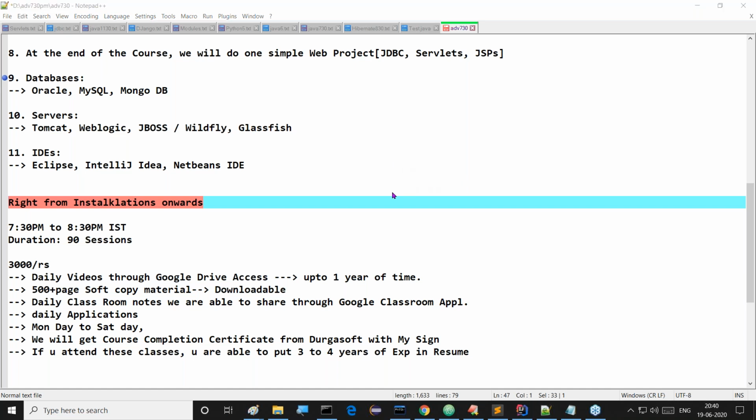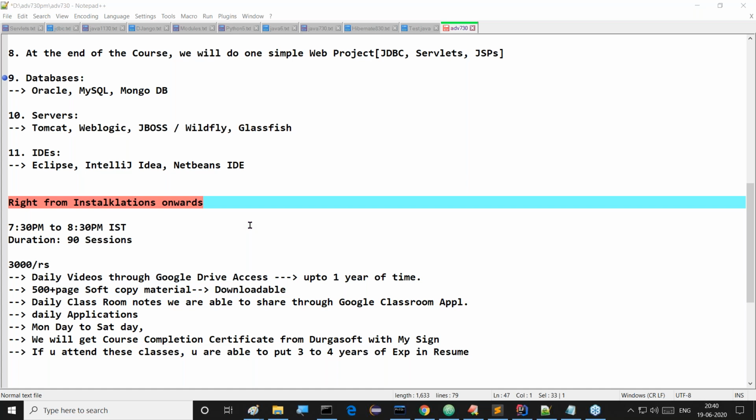Yes, definitely, sir. After completion of this batch, you can put 3 to 4 years of experience in your resume. I'm sure about it. Sriram, sir, the next advanced Java batch will be on Monday. Yes, exactly. On Monday it will not be a demo; I will start the subject directly, beginning with the prerequisite part.